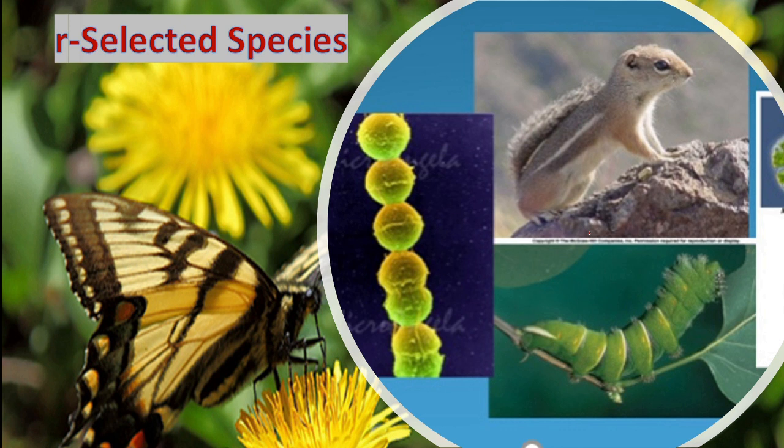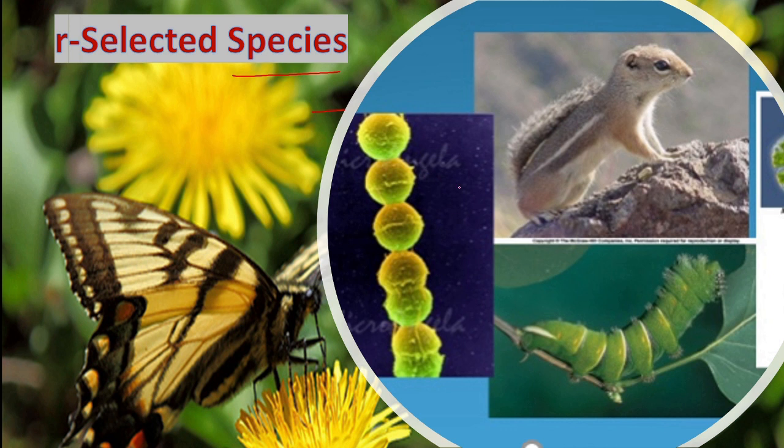Now, we will see about these two strategies. First, we will understand about the R selected species. R selected species, examples you can see here.